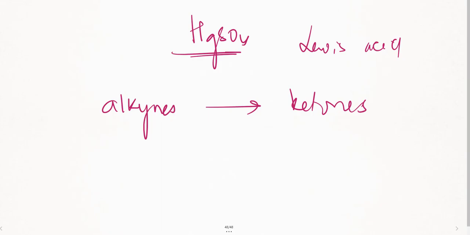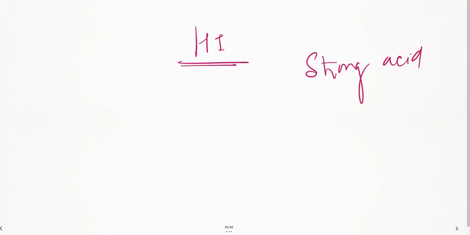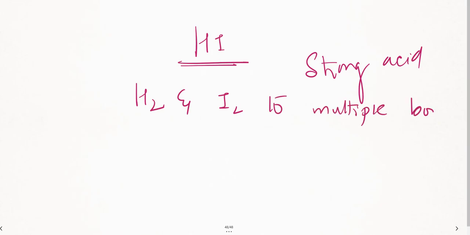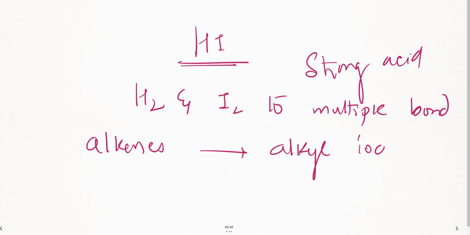The last topic which we are going to take: suppose you have HI, hydroiodic acid, the strongest acid compared to all acids. What are the possibilities? What does it do? It's going to add hydrogen and iodine to multiple bonds. Wherever there are unsaturated compounds, multiple bonds, it's going to add hydrogen and iodine. So remember here, alkenes get converted to alkyl iodides.